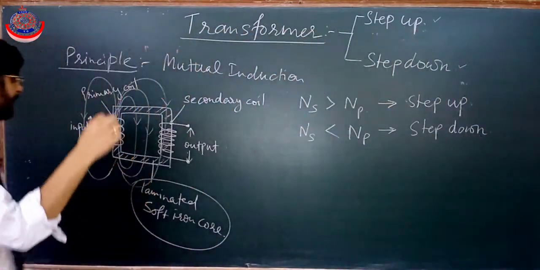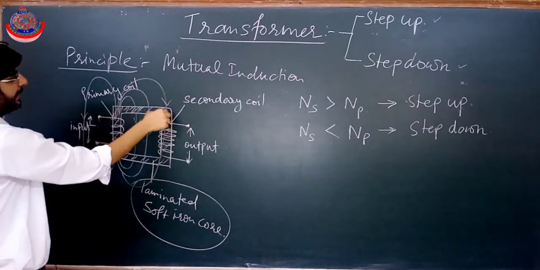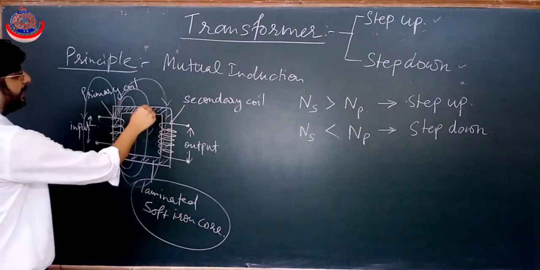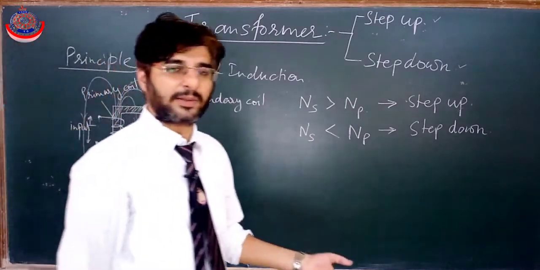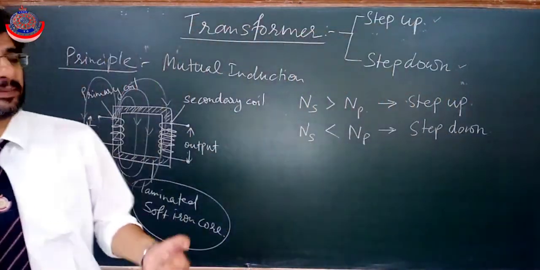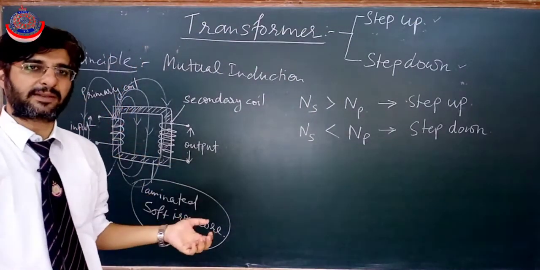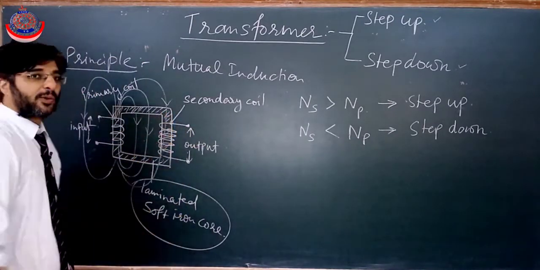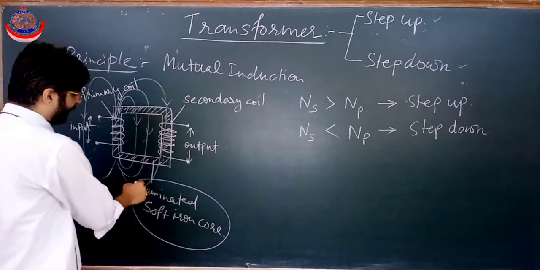So to reduce the effects of those eddy currents, what do we do? We laminate this core. If we laminate this core, then eddy currents will be produced in a much lesser amount, and energy losses will be very less. Eddy currents produced in this metallic sheet are a kind of loss only for us. So to reduce the effects of eddy currents, to reduce the energy loss, we laminate the soft iron core.